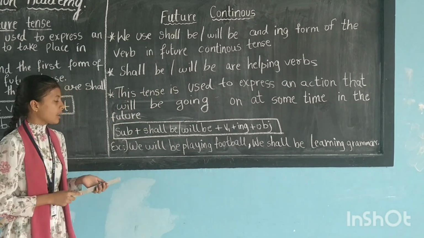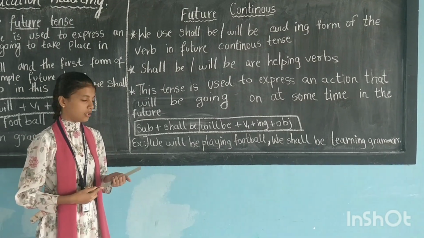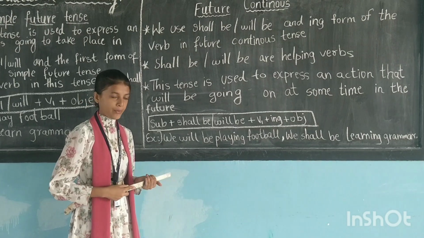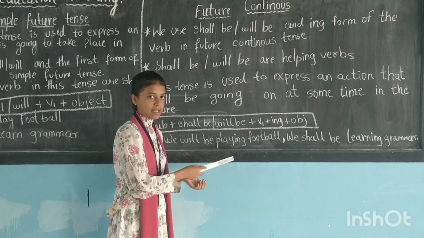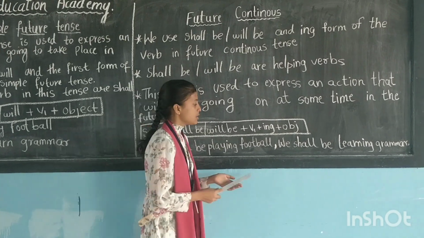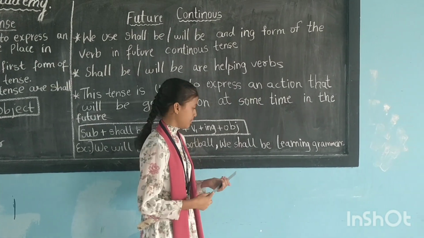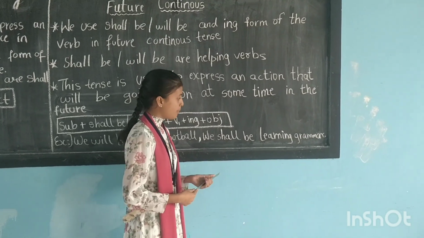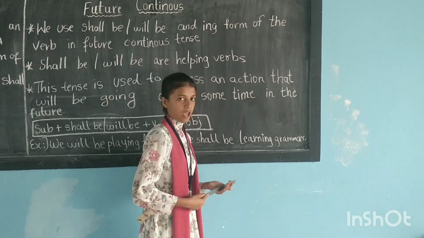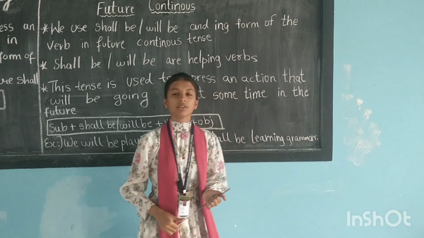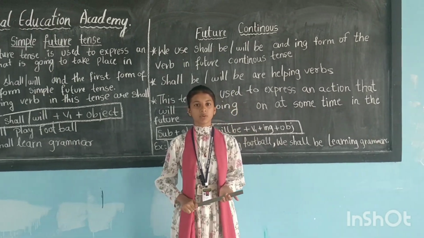The examples are we will be playing football. So here we is subject, will be is the helping verb, play plus ing is playing, football is the object. We shall be learning grammar. Here we is subject, shall be is the helping verb and learn plus ing we are using here. It means learning, the object is grammar. So this was all about future tense two forms.